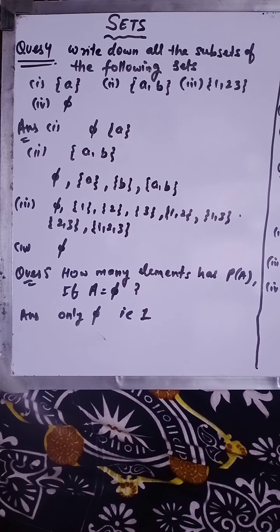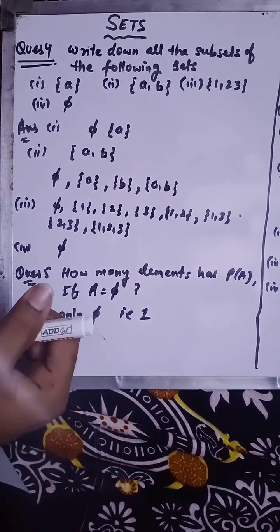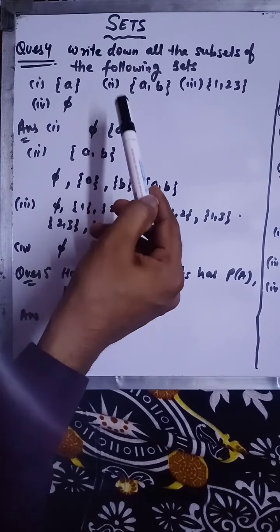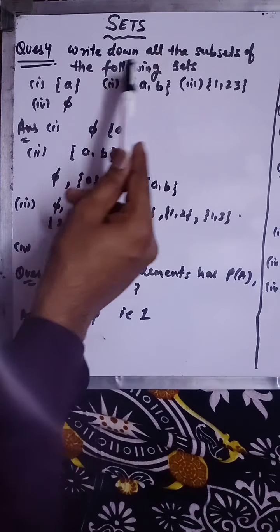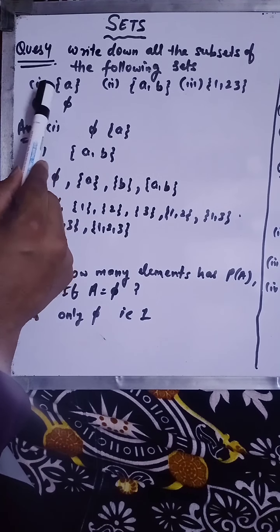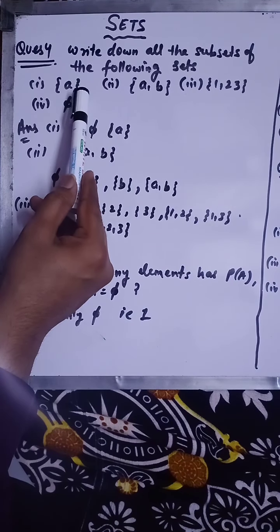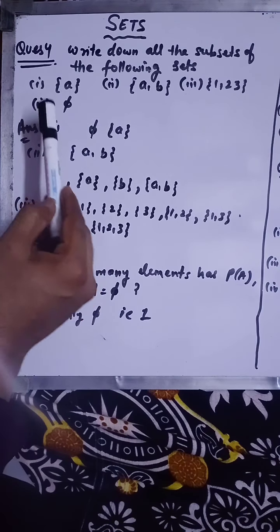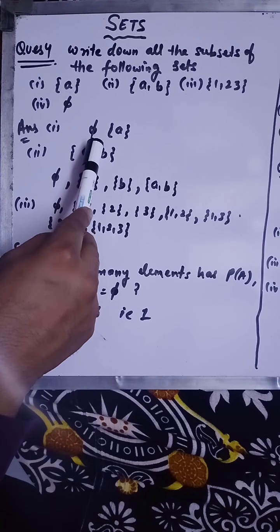Hello everyone. Here is question number 4 of exercise 1.3. So what we have to do in this question, I'm just reading it. Write down all the subsets of the following sets. Fine. This is your first question. In the first part we have to solve, the set has only one element, which is a. So we have to find the subsets of the given set. To find the subsets, first of all we will write phi, because phi is a subset of every set.